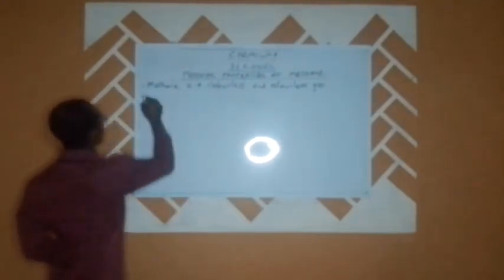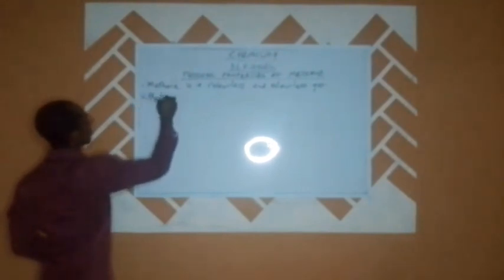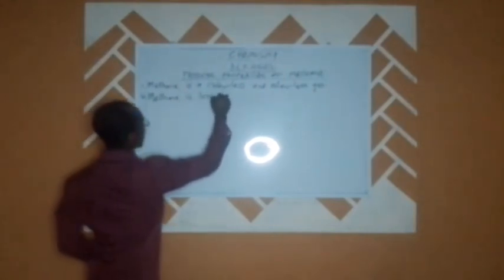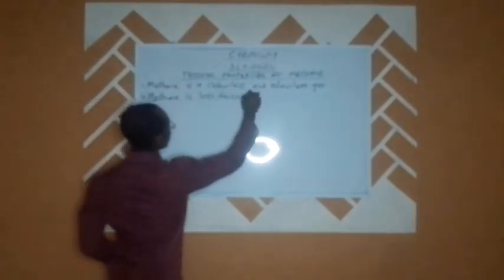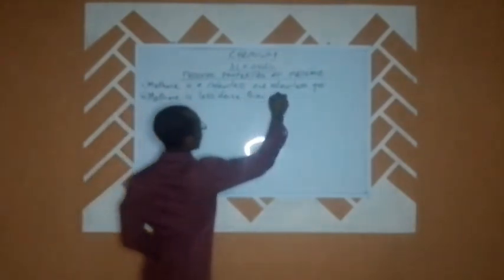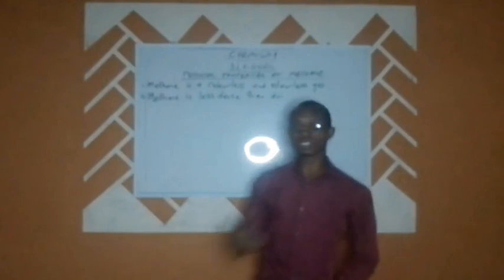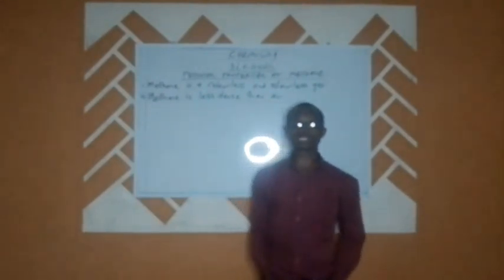Number two, methane is less dense than air. That is another physical property of methane.